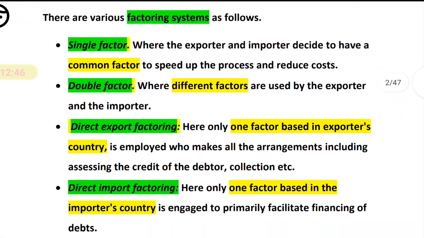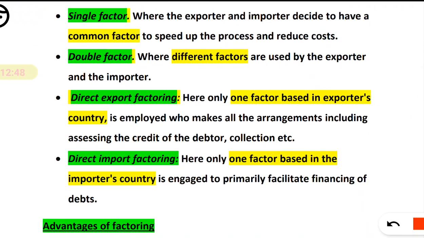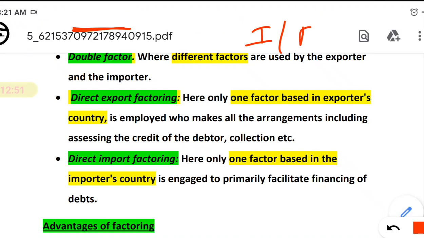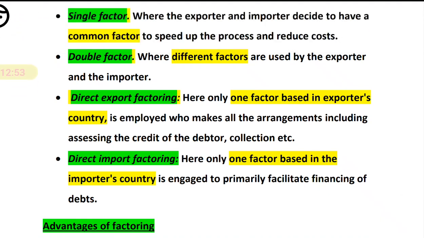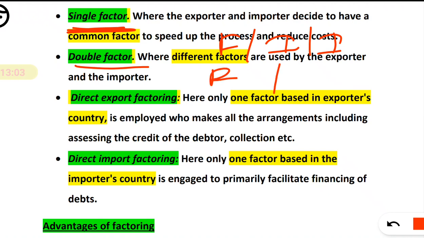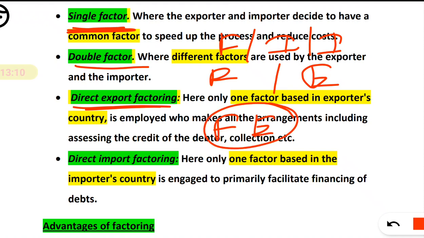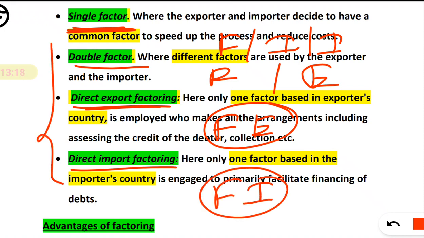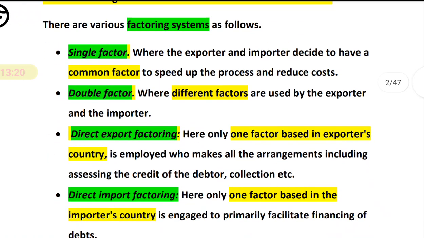So I repeat, what is a single factor? Single factor means only one factor is there, it may be in the exporter's or importer's country, and commonly they will decide. In double factor, there are different factors for the importer's and exporter's countries. Next, for direct export factoring there is only one factor in the exporting country, and for direct import factoring there is only one factor in the importer's country. So these are the four factoring systems.